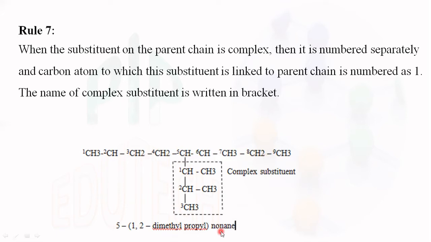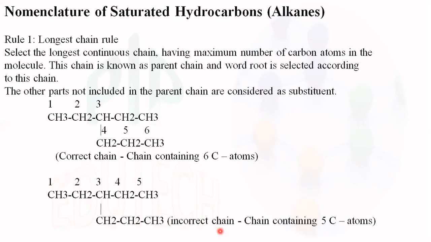So these are the 7 rules. Rule number 1, considering the longest chain rule. While numbering the hydrocarbon chain, we have to consider which numbering gives the maximum carbon atoms in the hydrocarbon chain.